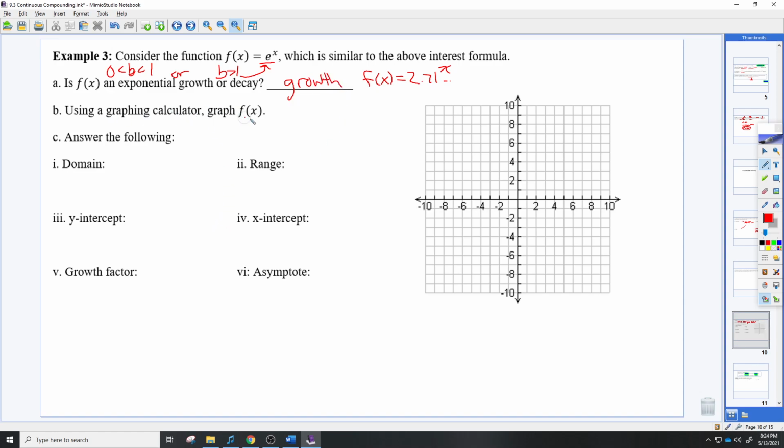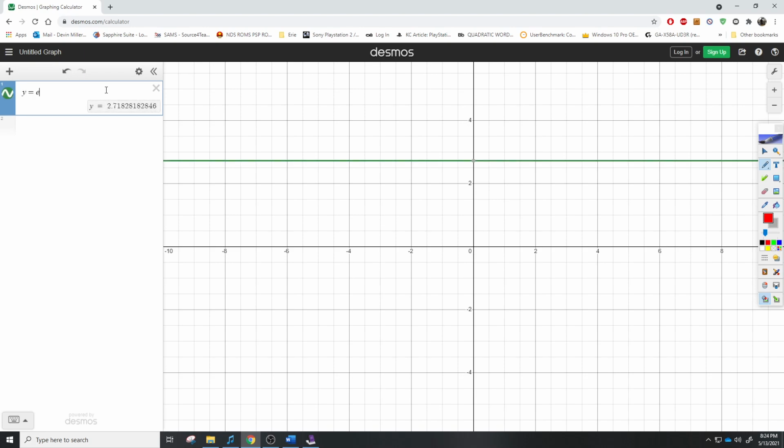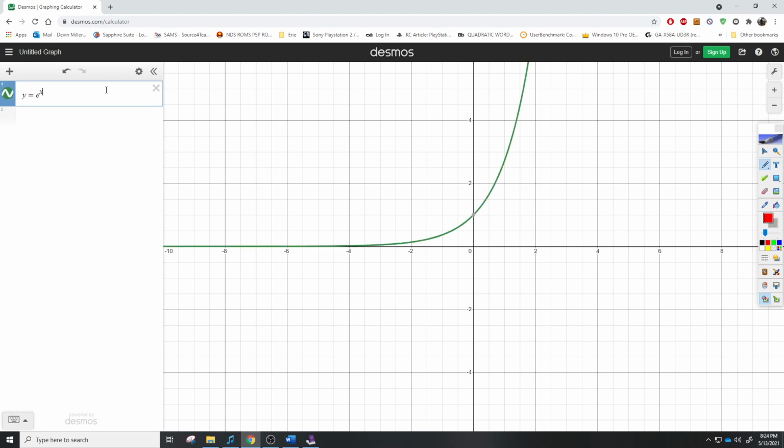We're going to use a graph calculator and graph it, and I'm going to answer the following questions. So I'm going to go ahead and use Desmos, throw it in there, and it does recognize the letter E. If you type this in, y equals E, actually it gives you the number right down there, to the x. So here's your exponential growth. It also goes through 0, 1, and I'm just going to make a sketch of this. I'm going to actually bring up a table maybe. There we go. Pretty ugly.